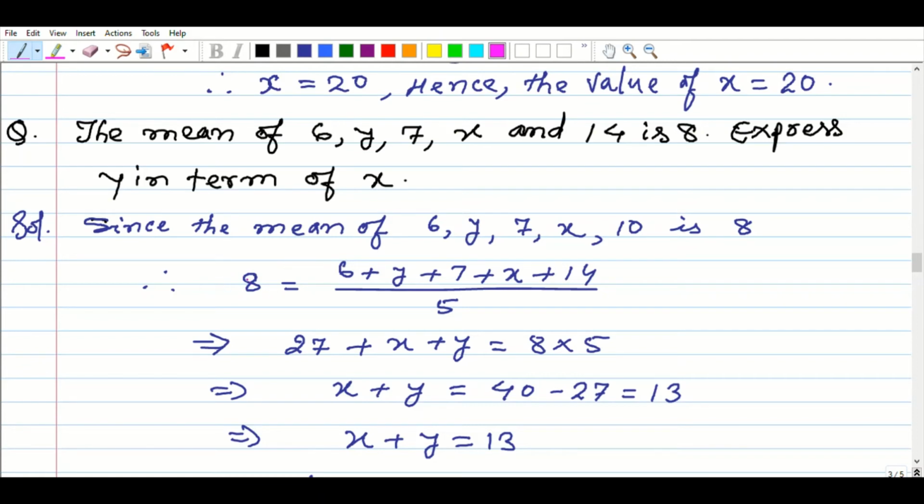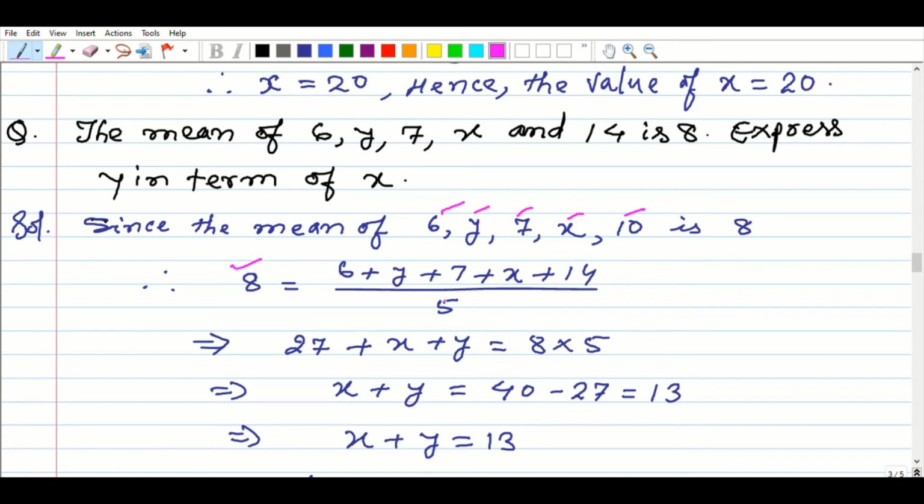in the relation mean 8 equal to 6 plus y plus 7 plus x plus 14 divided by 5, because observations we have 1, 2, 3, 4, 5. The number of observations is 5. So you will do as like.